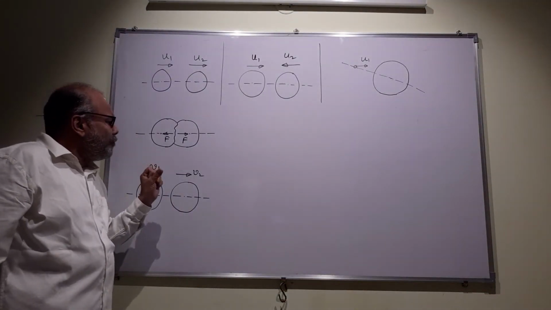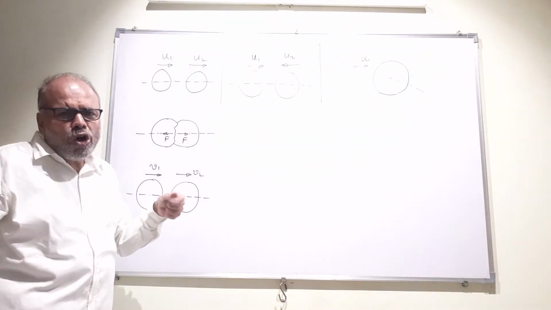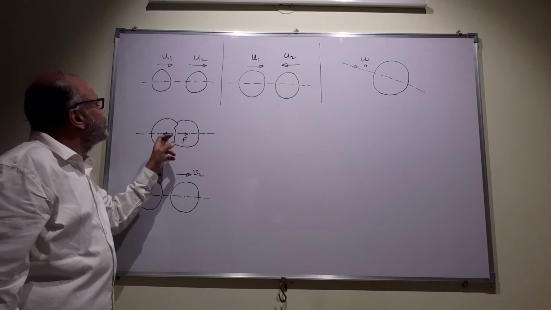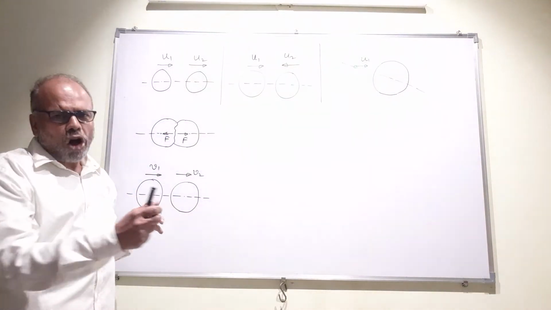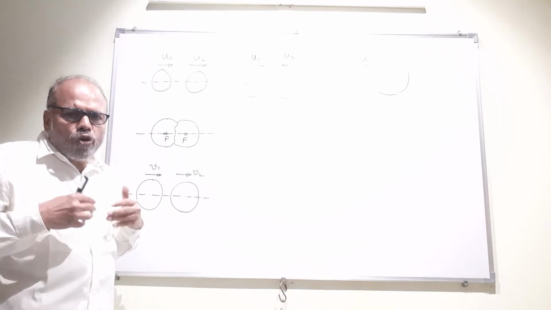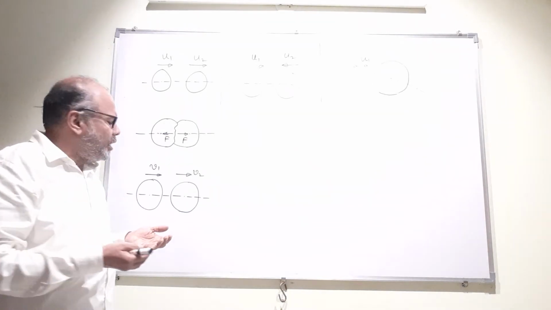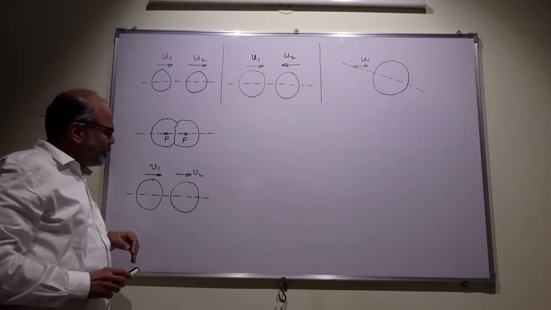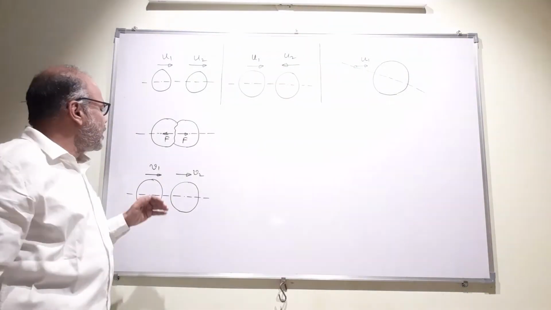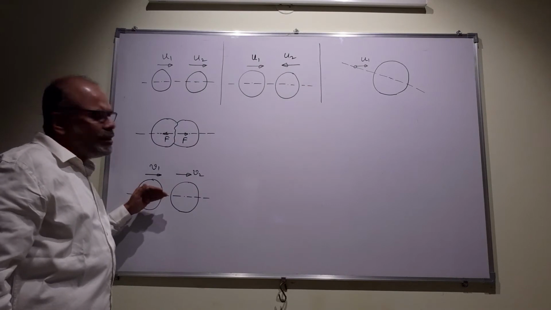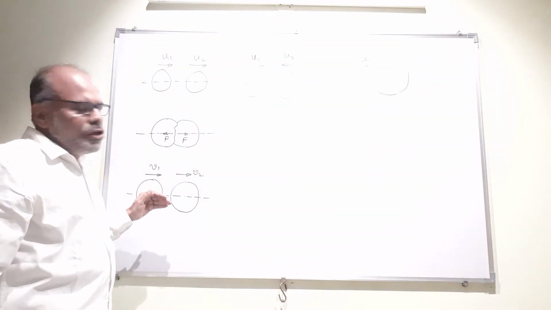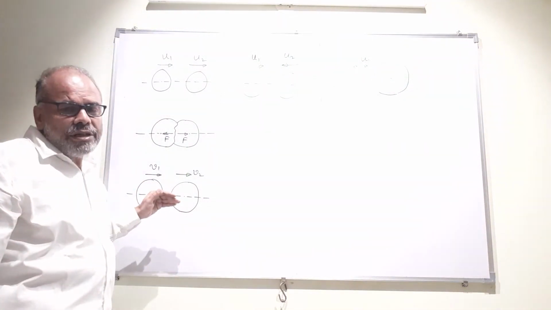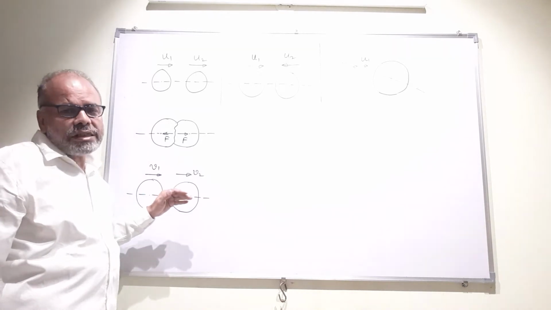However, if for a moment we ignore the heat loss and the sound loss, and let us say that this deformation is not permanent, but the deformation goes away and the body completely regains its original spherical shape, which we have taken, then we can say that the kinetic energy will be conserved. In such a collision where we conserve kinetic energy, that is called an elastic collision.